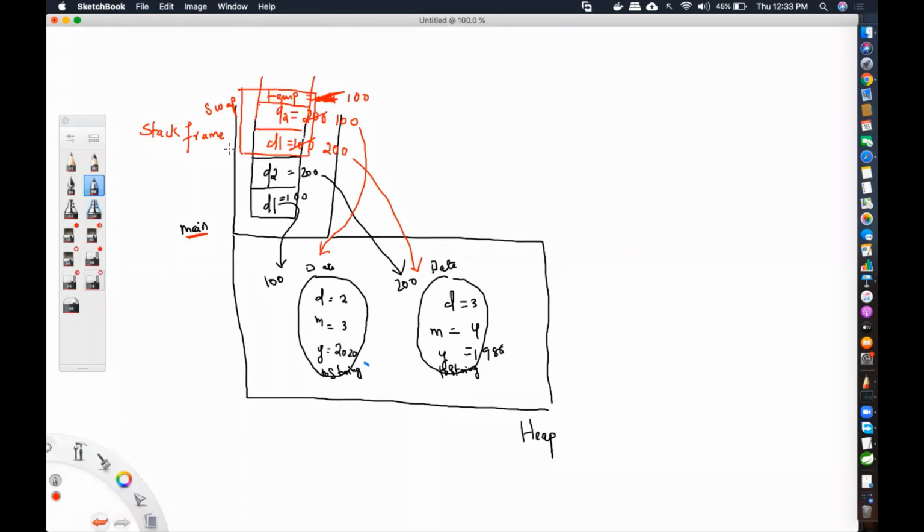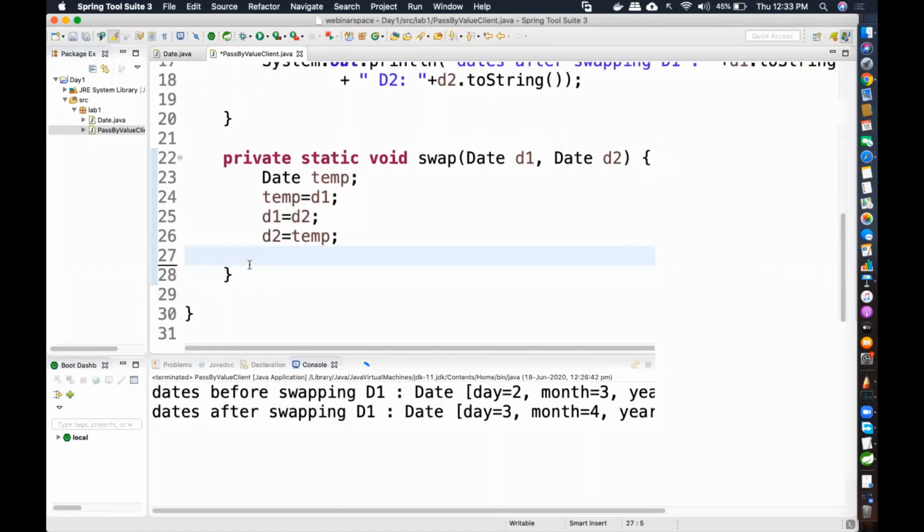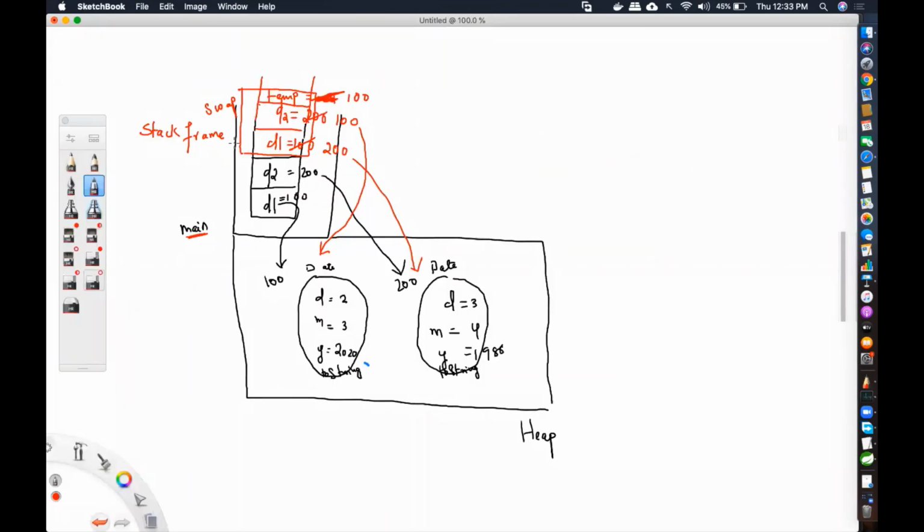That memory of swapping happened where? Within the swap method. And when the swap method got over, this is the end of the call of that particular method. So when a particular method gets over, its stack is popped out from memory. So even though you made the swap within the swap method, what happens when it goes back to the main method? It is popped. So this entire memory of swapping is lost from the memory.